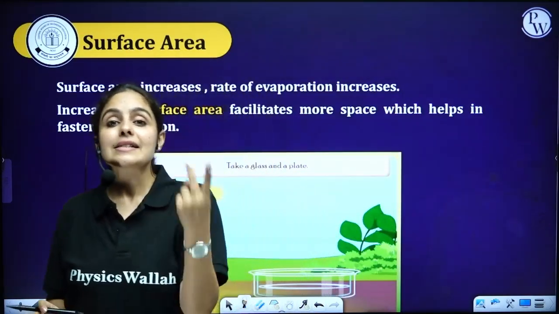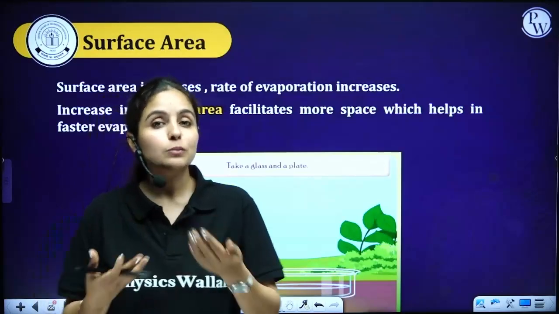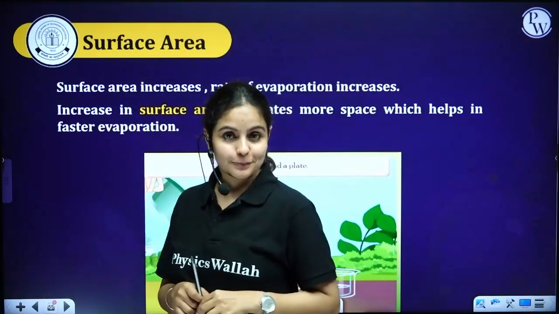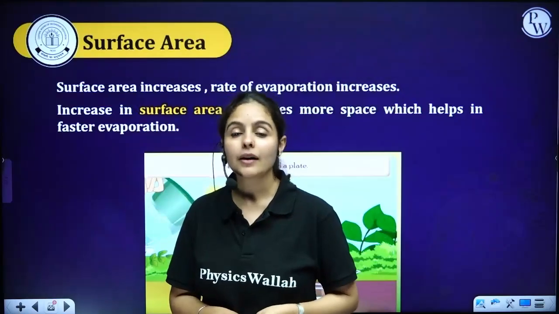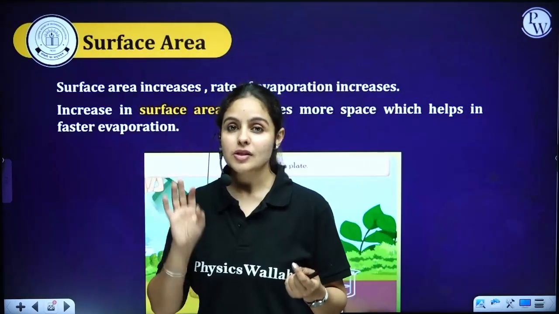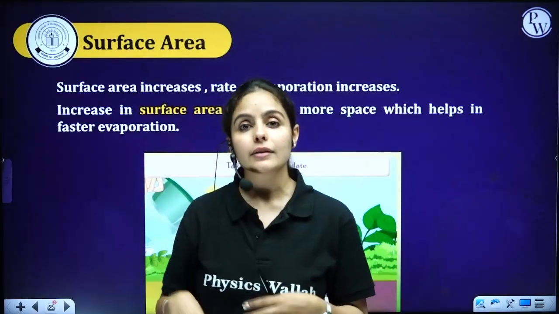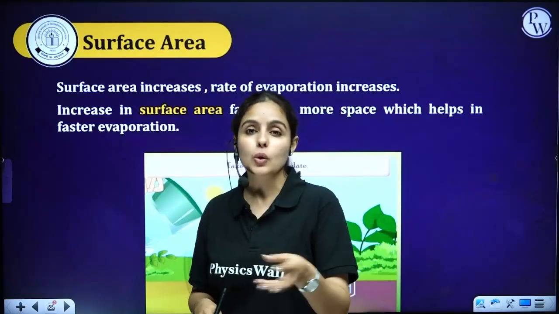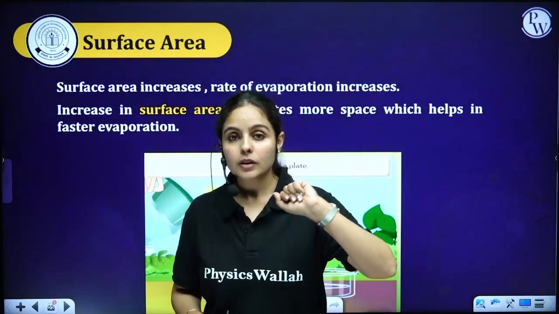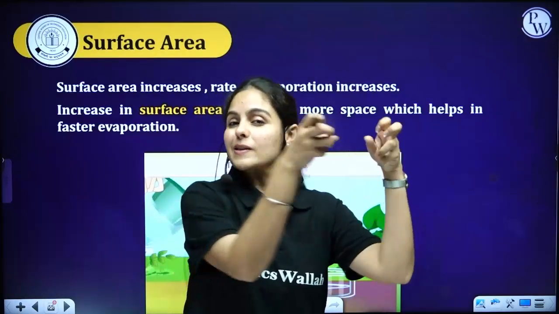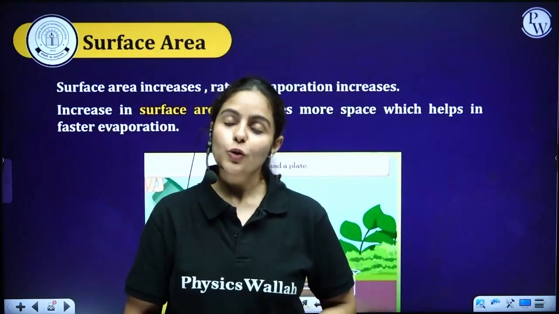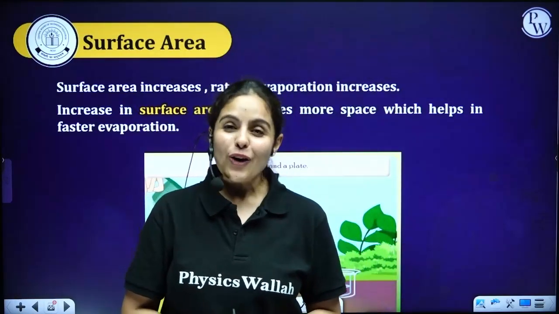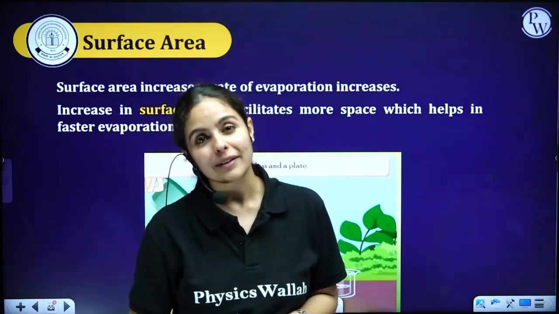Now, second example, which you might relate to more: if your parents have given you some clothes to dry, hai na? Today the washing machine round was done, and your parents have given you clothes to dry, and you just place them like that, and you've not spread them properly. What will happen? Obviously that will take time to dry, right?